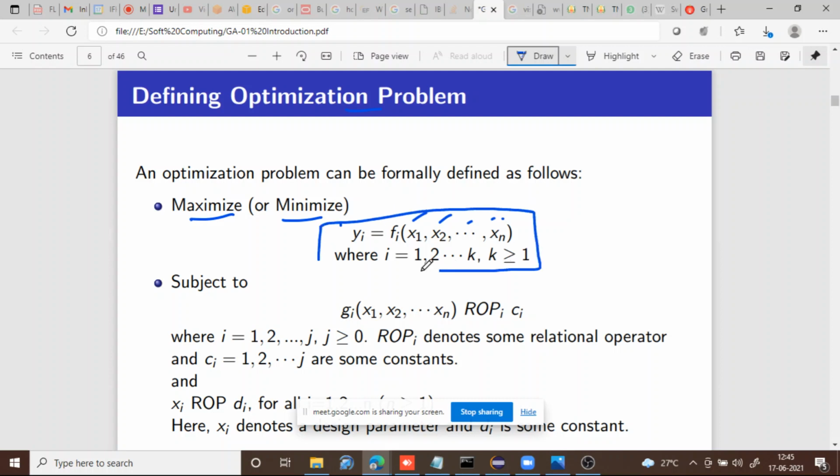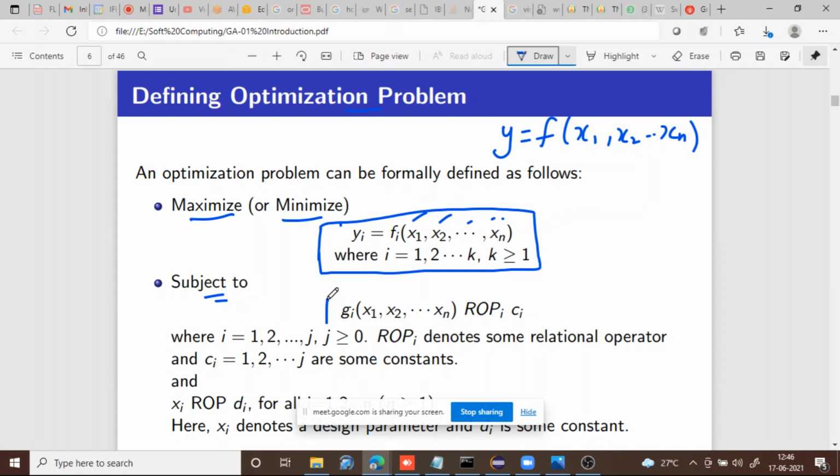So the function format is represented like this: y is equal to f of all these parameters, and subject to certain constraints. This shows the default or the standard structure of an optimization problem. Any optimization problem will have a function of this form: y is equal to f of x1, x2, and so on up to xn. Apart from this function, it will also have some set of constraints.